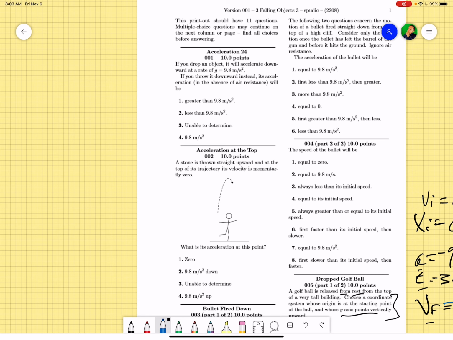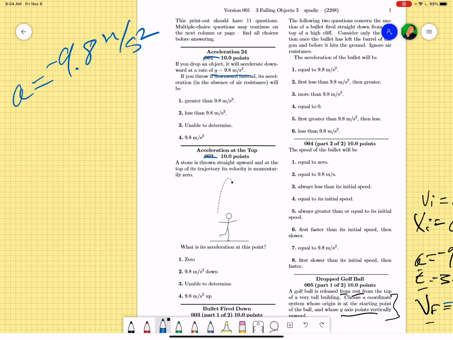All right. So, questions 1, 2, and 3 are really questioning your faith in gravity. Do you have that faith? I know you do. And that faith is that we know that gravity is always, always, always negative 9.8. The acceleration of gravity is always negative 9.8, meaning it's always pulling down with negative 9.8, or always with 9.8.